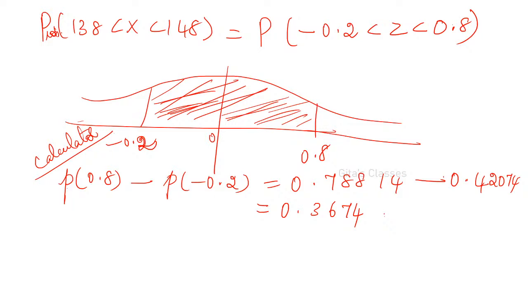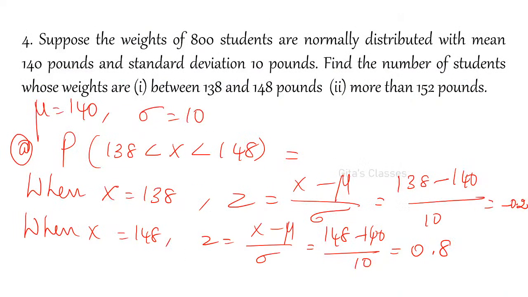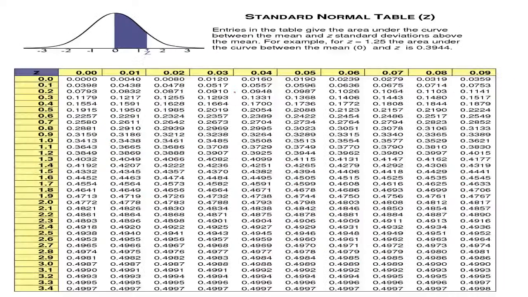Yes, 0.3674. But please remember, the probability is not asked. What is asked? Find the number of students whose weights are between 138 and 148 pounds. You have found out the probability that these students are in this range. But now, how many students are there? 800 students are there. Out of 800, how many students will be in this area, between these two weights?